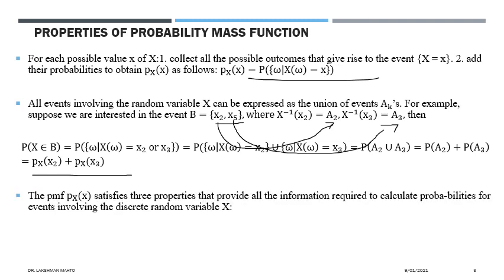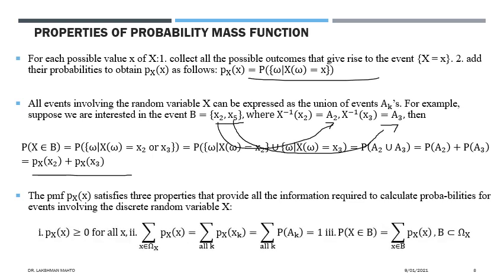So we will generalize these things in order to define a legitimate probability mass function. The first property says that if you are defining any probability mass function over a discrete random variable, then for any observed value, the probability mass function would always be greater than or equal to 0.